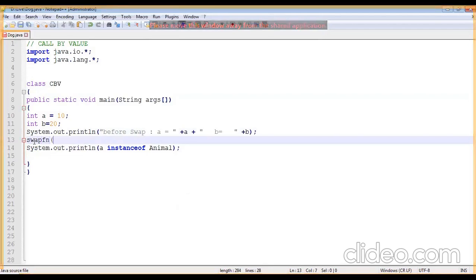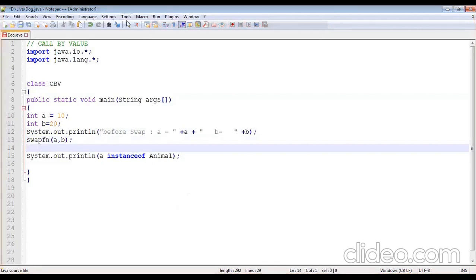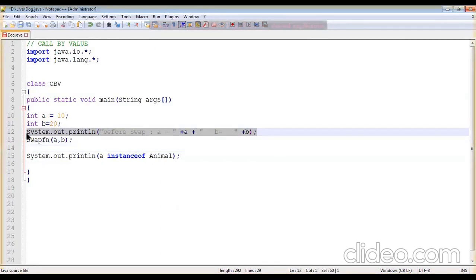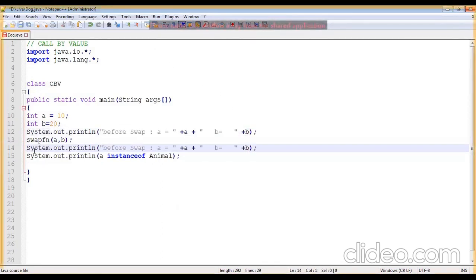I'm calling a swap function, a comma b. I am swapping a comma b and then printing it again to see the swapped values after swap.